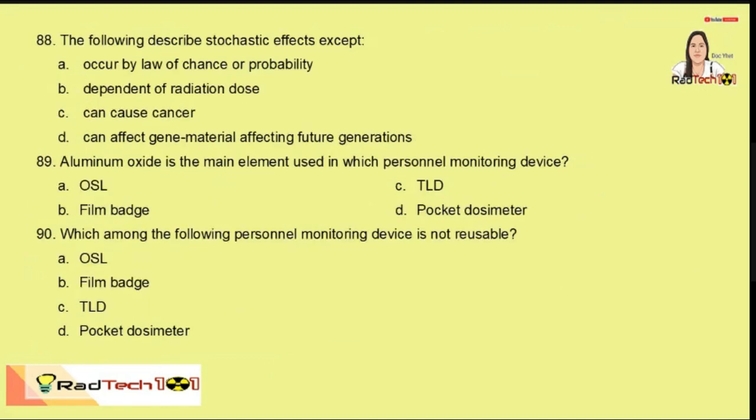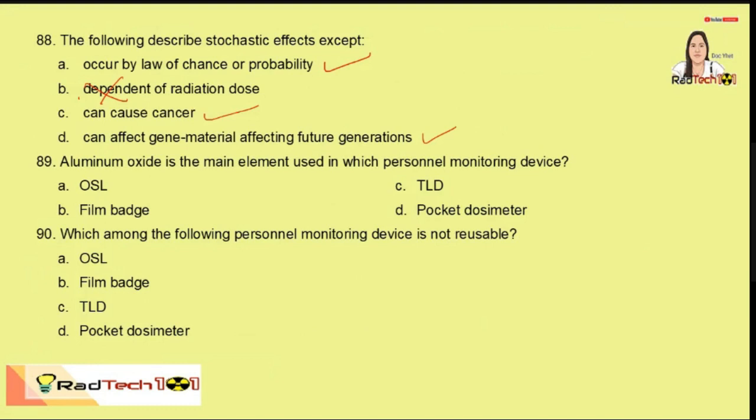Number 88, the following describes stochastic effects except: law of chance, can cause cancer, yes, the malignancies, can also cause gene mutations or genetic effects, correct? So stochastic effect is not dependent on radiation dose because it may occur, it may not.